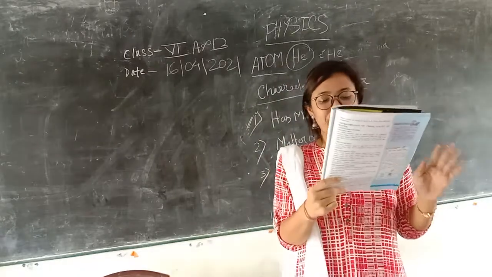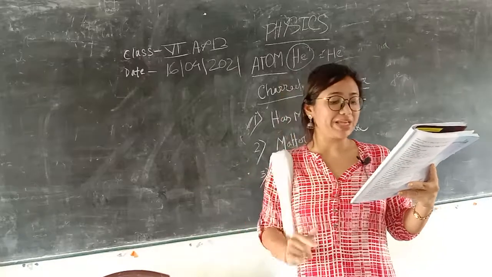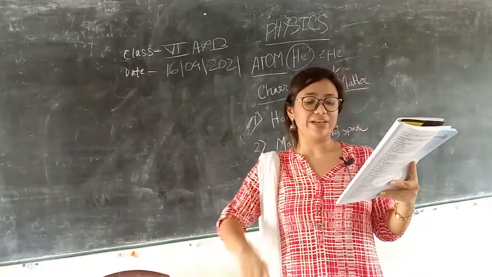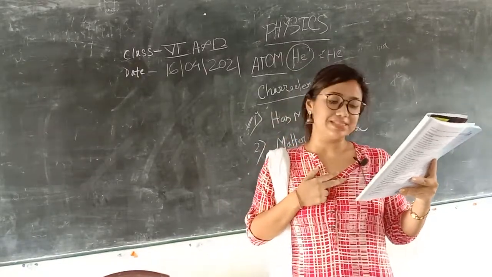Second, matter occupies space. We all know that matter, whether solid, liquid or gas, occupies some space and possesses volume. This is a short point. And the third point is very important. Matter can be perceived by our senses.